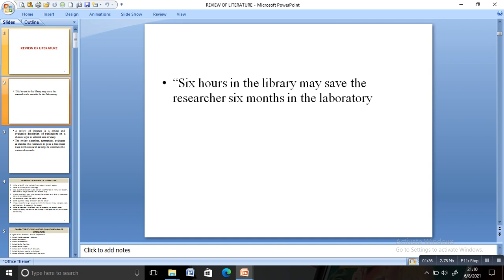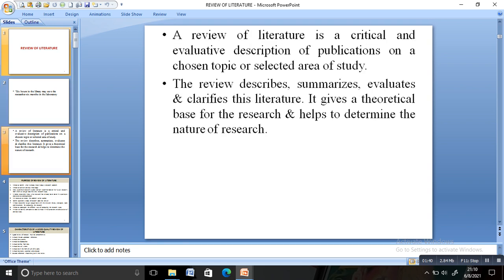Now let's see the definition of review of literature. What is review of literature? A review of literature is a critical and evaluative description of publications on a chosen topic or selected area of study. So we are choosing a selected topic or area of study, and in that you are collecting various articles that give you a critical and evaluated description of publications.